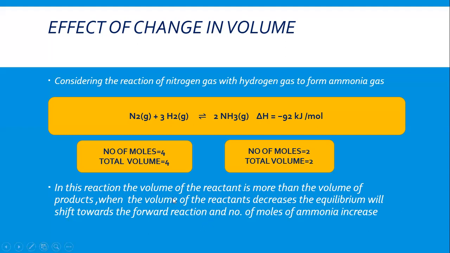When the volume of the reactants decreases, the equilibrium will shift towards forward direction and the number of moles of ammonia increases. It means in this reaction, the volume of reactants should be decreased.